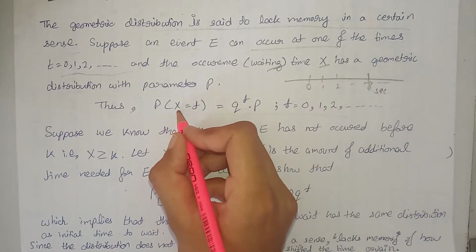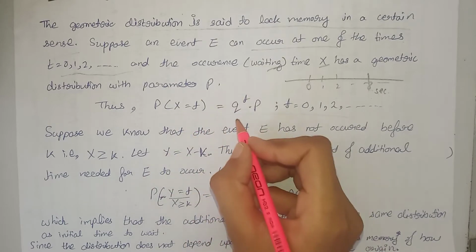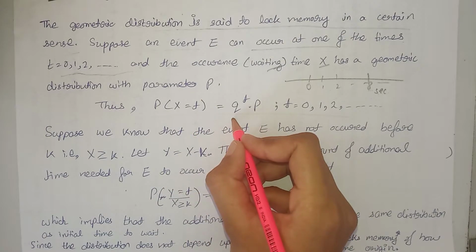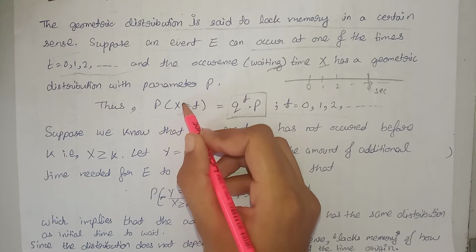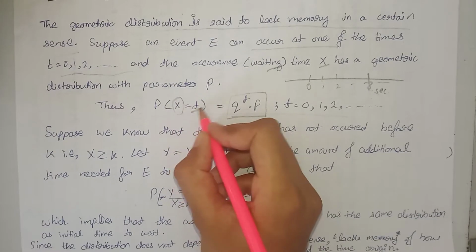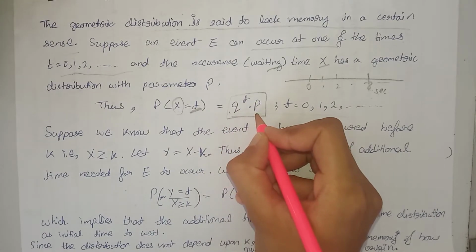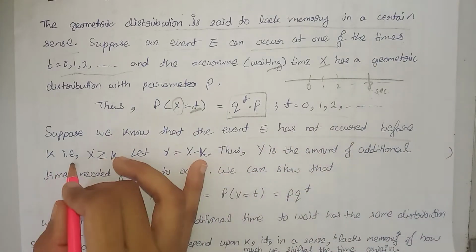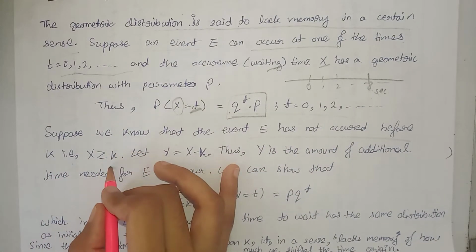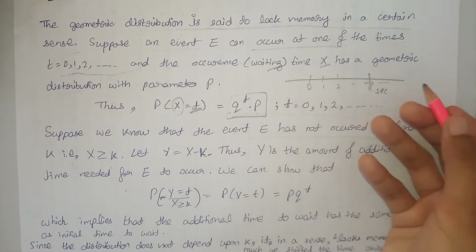That means the value of our X is equal to t, that is, the waiting time is equal to the occurrence time. And it has the geometric distribution. That means the probability that our event occurs at time t is equal to (1-p) raised to the power t multiplied by p. Suppose we know that the event has not occurred before k, that is, X is greater than or equal to k. That is, suppose we now define one more variable k.